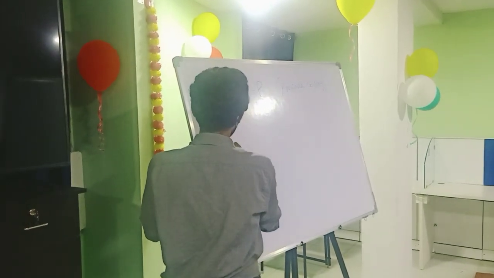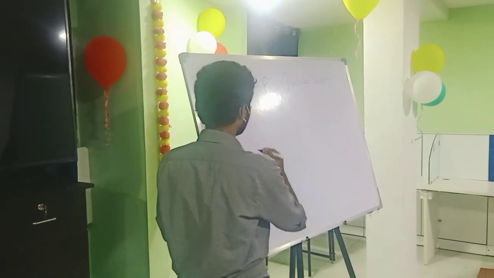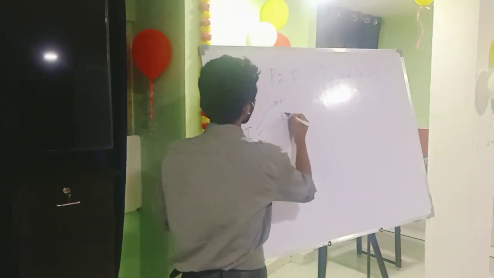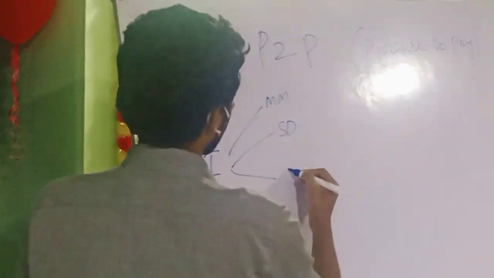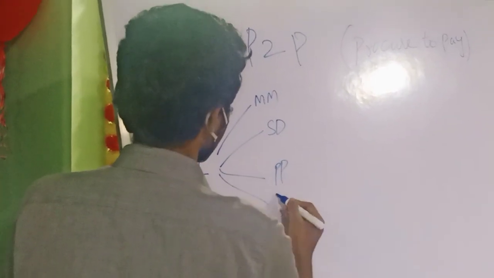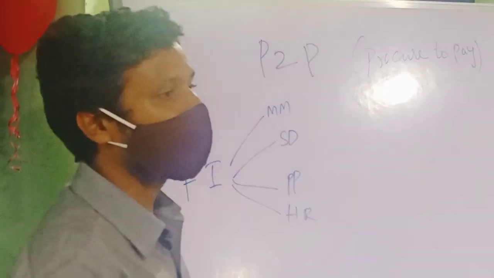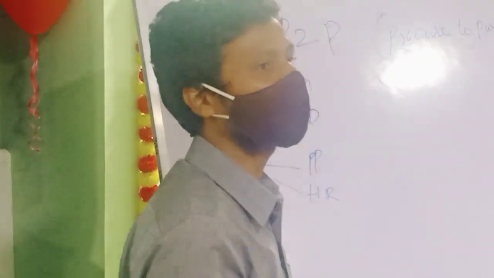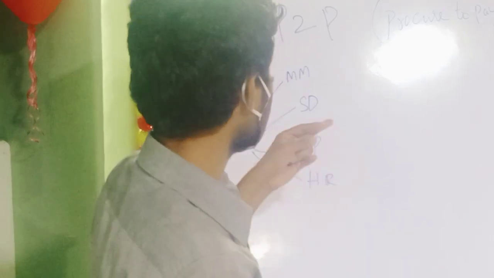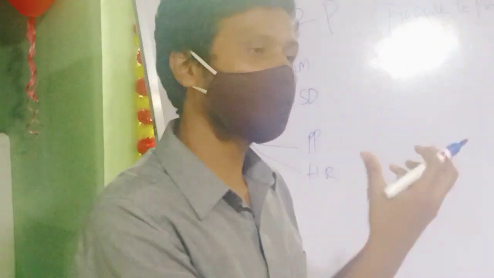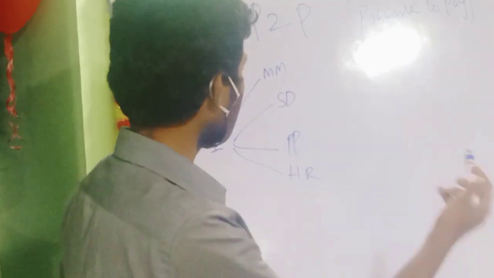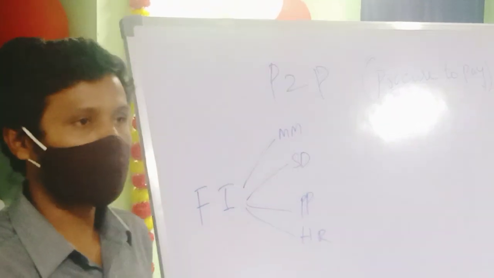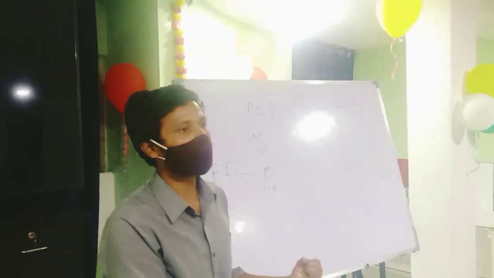For example, we have different modules like FI, which is linked to SD, PP, HR. There are multiple modules. So every department requires something. For example, material management requires raw material, the sales department requires something for their department, and the HR department requires stationery or whatever it is. Every department requires something for their office users.